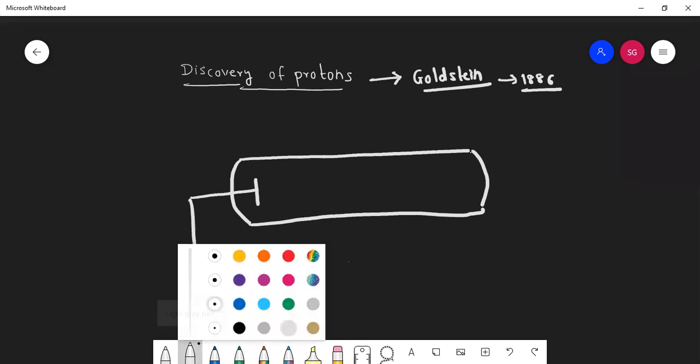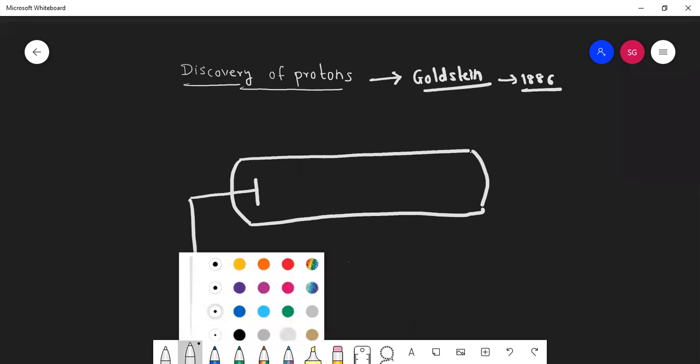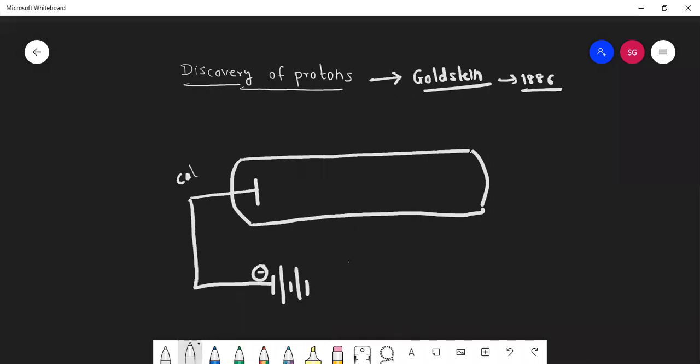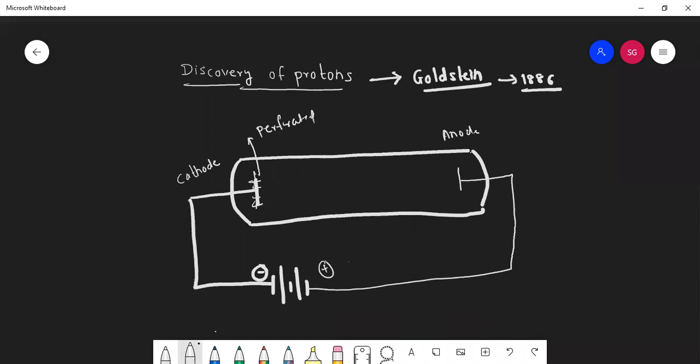Negative means it's cathode, and the positive terminal is anode. But what they did this time, they kept this cathode as perforated. Perforated means having small holes.